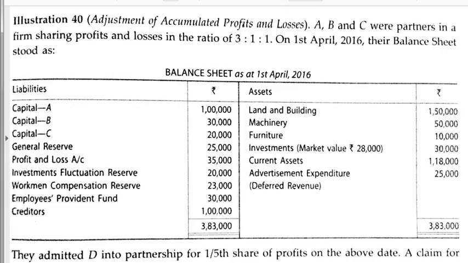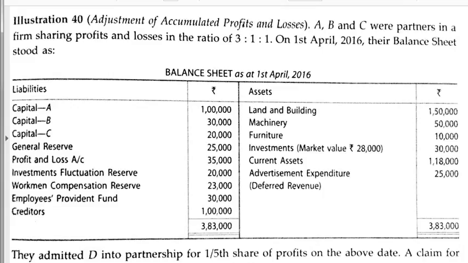On 1st of April 2016, their balance sheet stood as follows. On the asset side, land and building, machinery, furniture, and investments appearing in the books at 30,000, whereas the market value of the investments is 28,000. That means there is a loss of 2,000 on investments. In the new balance sheet, the investments will appear at the market value of 28,000 and not 30,000.